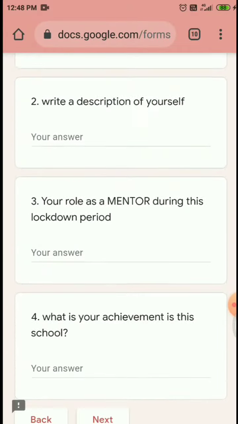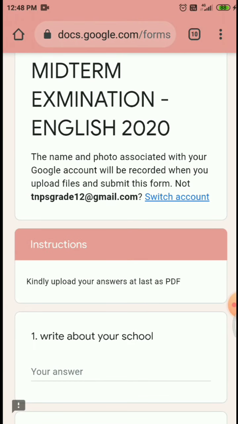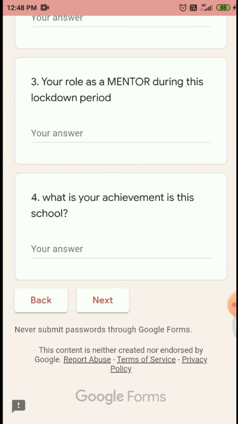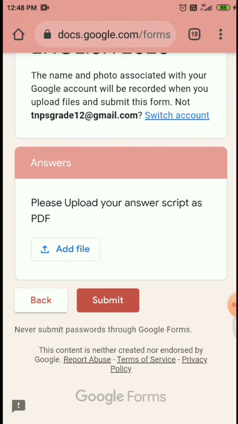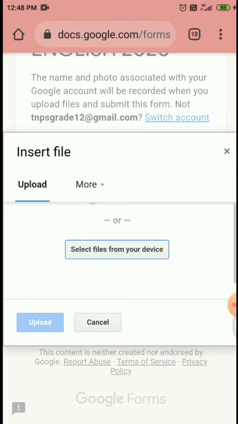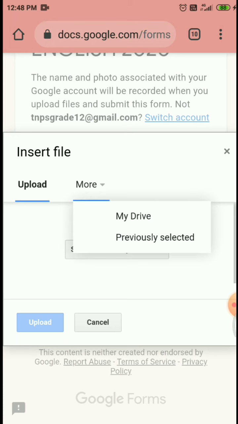Here the instruction is already there: kindly upload your answer at last as PDF. Here four questions are completed. The next option is there, add file. You can click on add file. Here we have more options. If your process is not uploading the file, the other option is My Drive.